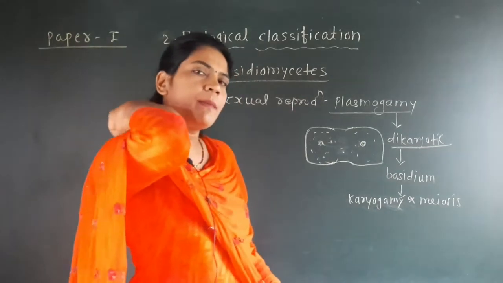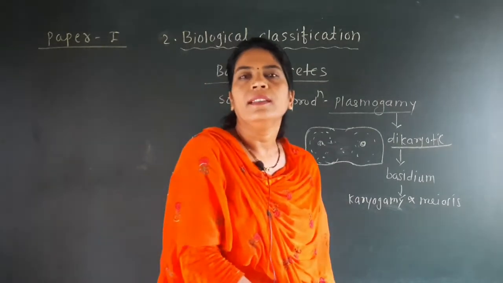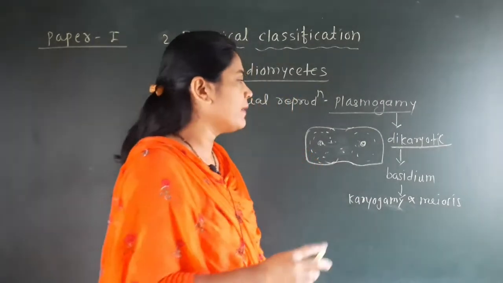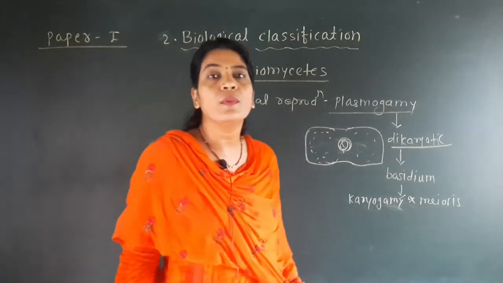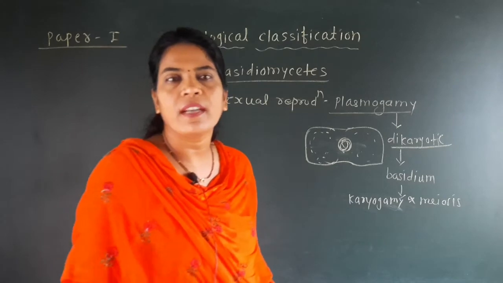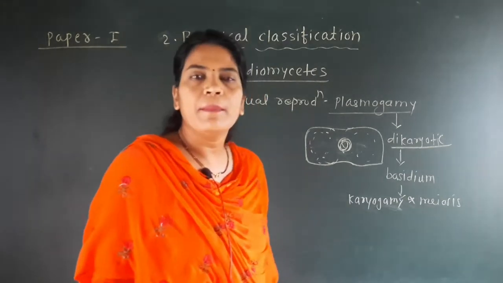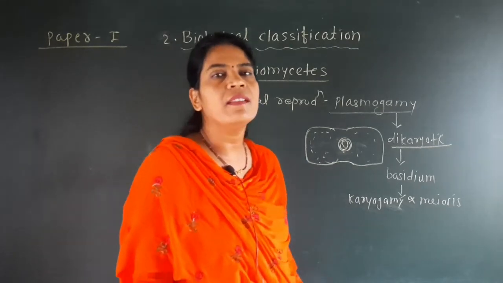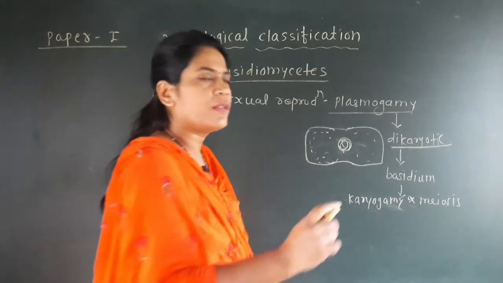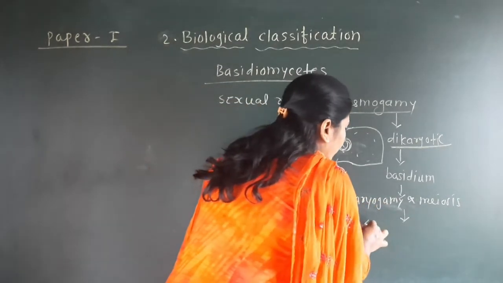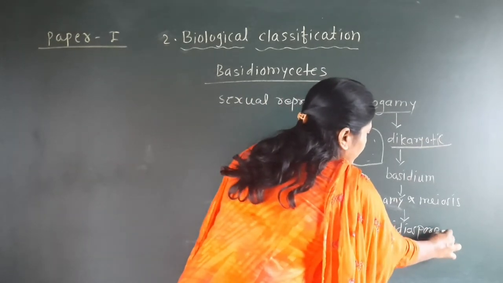In the basidium, the two nuclei get fused together and form one nucleus. That is called karyogamy, the union of the nuclei. This happens in the basidium, not in the dikaryotic stage. In the basidium there will be meiosis, that means the reduction in the chromosome number, and by this karyogamy and meiosis there is the formation of four basidiospores.